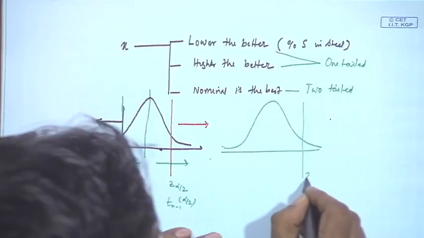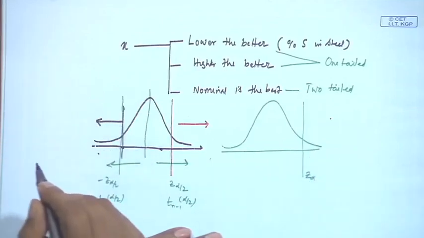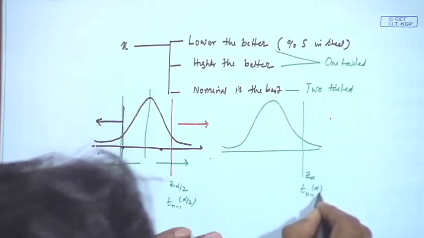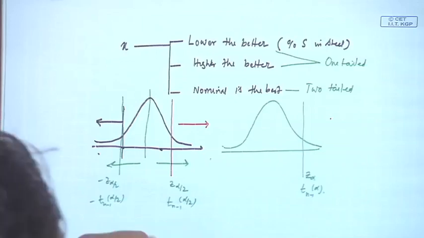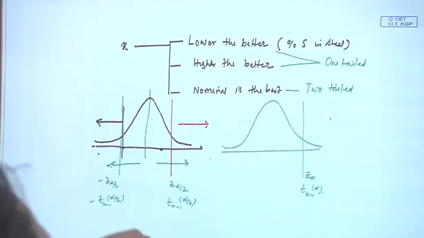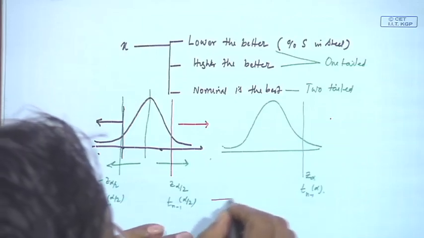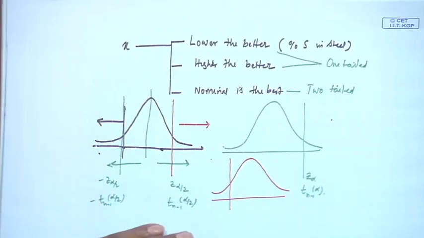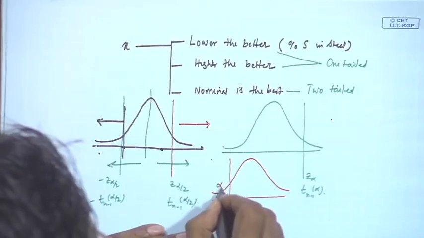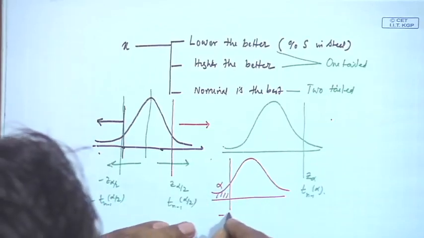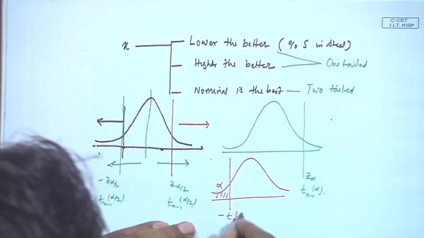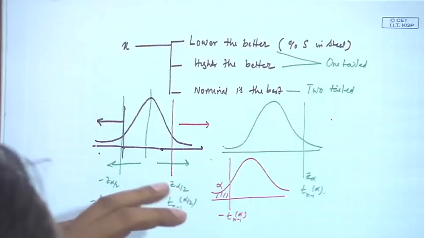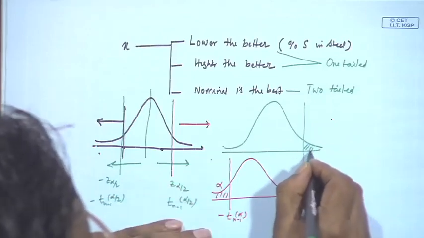In that case, this will be Z alpha if the Z distribution is applicable, or it will be t n minus 1 alpha. On the other side also, if you think that this one is the left tail only, this is also alpha. Getting me? So, then this is minus t n minus 1 alpha, and here this value is alpha.